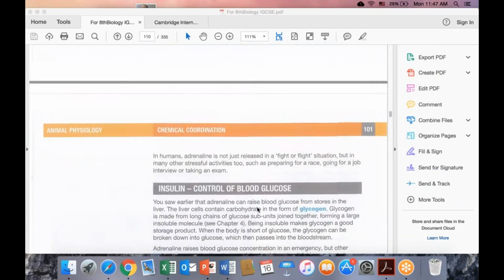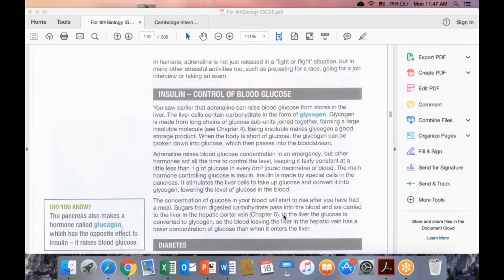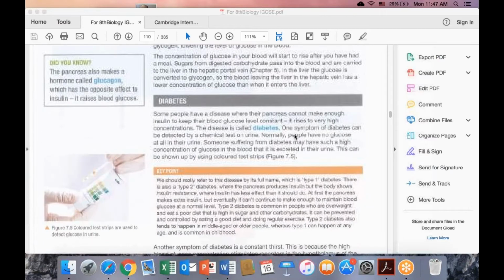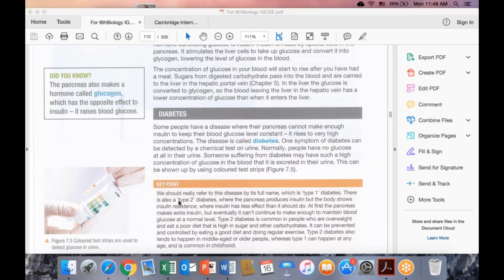And I mentioned insulin and glucagon. What is their function? One of these functions is decreasing sugar level, the other is increasing sugar level. But diabetes has two types. In type 1 diabetes, we should really refer to the full name, which type is type 1. There is also type 2. At first, the pancreas makes extra insulin, but eventually it cannot continue to make enough to maintain blood glucose at a normal level. Type 2 diabetes is common in people who are overweight.